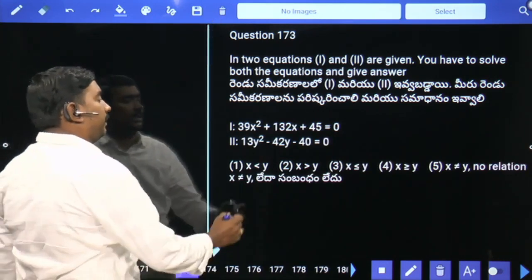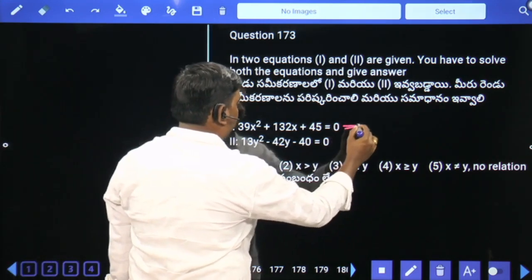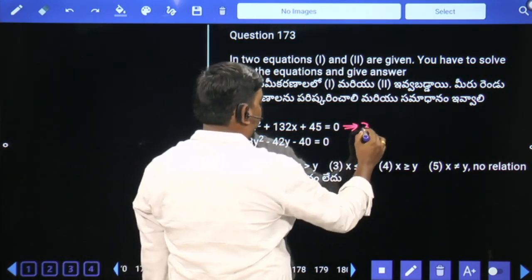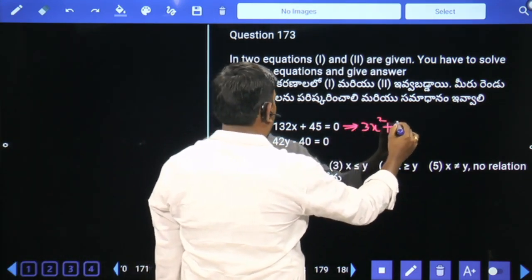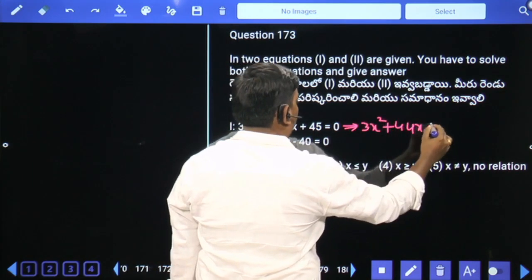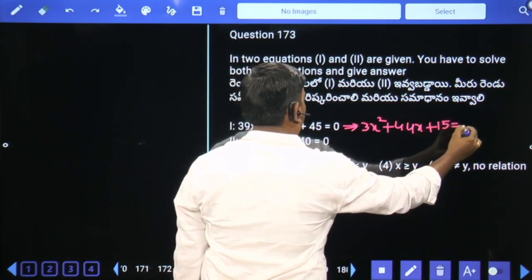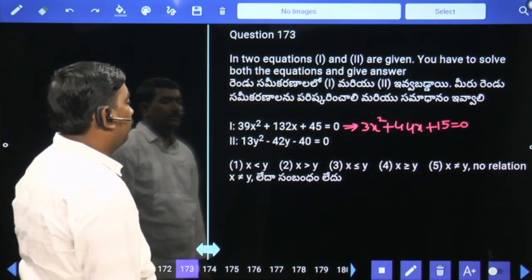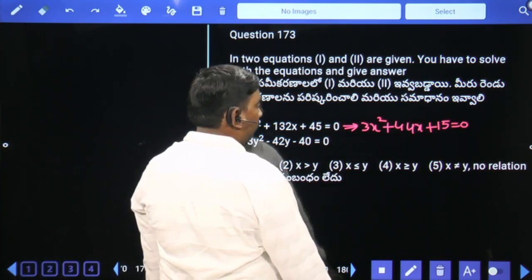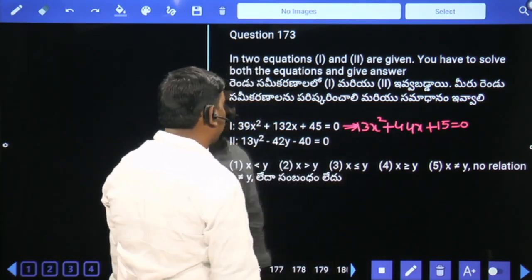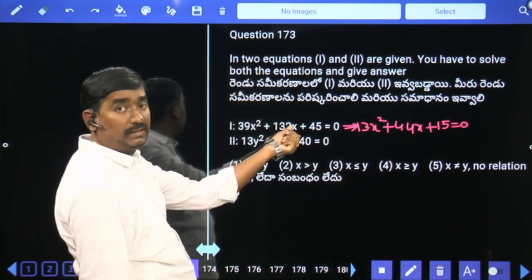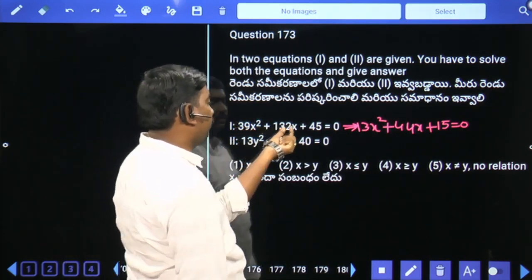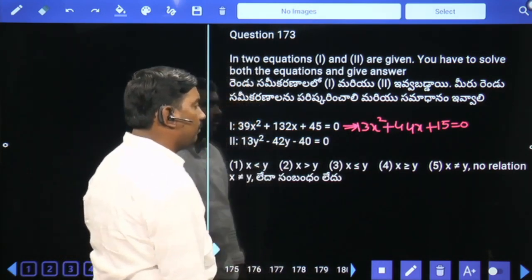So divide the first equation with 13. Not 13, we are dividing with 3. Divide the equation with 3: 13x square plus 44x plus 15 is equal to 0.